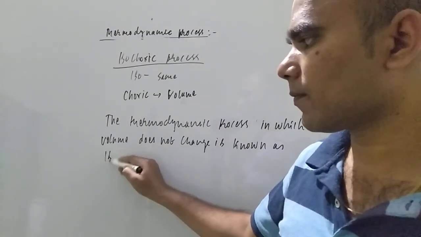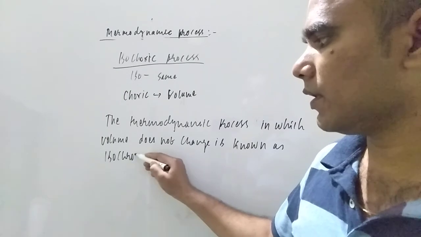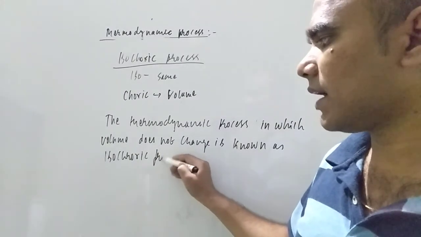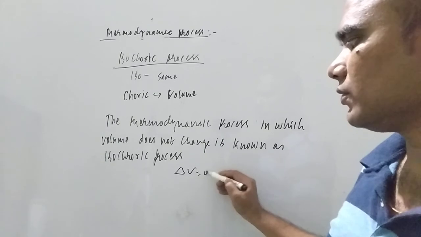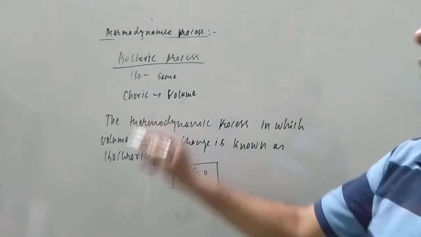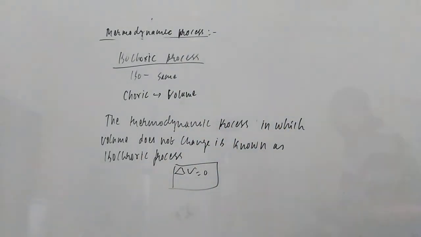Isochoric process. So in this isochoric process, what we can write is delta V is equal to 0 for the case of isochoric process. So we have studied, student, isothermal process, isobaric process, adiabatic process, isochoric process, and next one is the cyclic process.